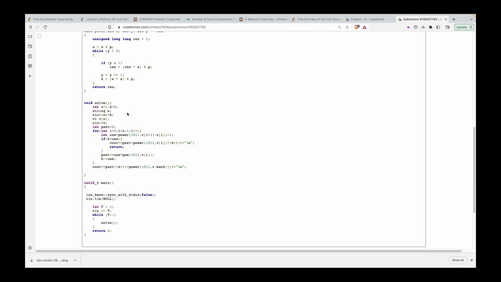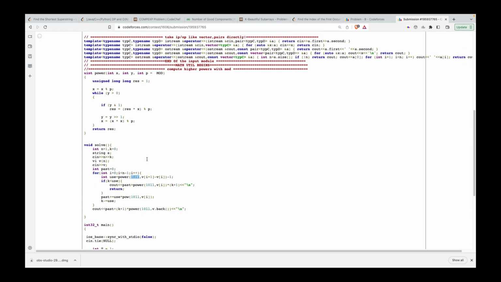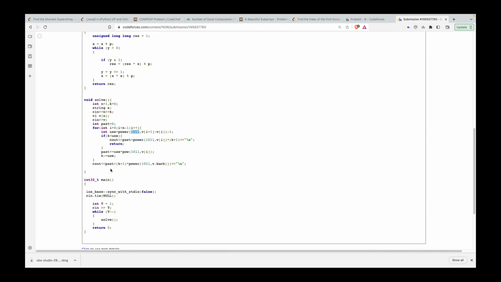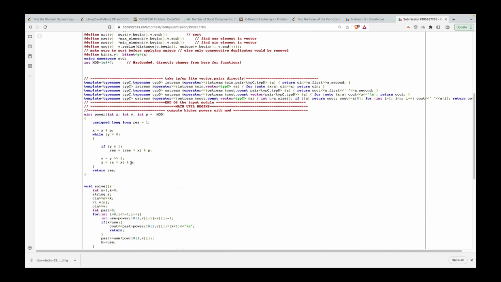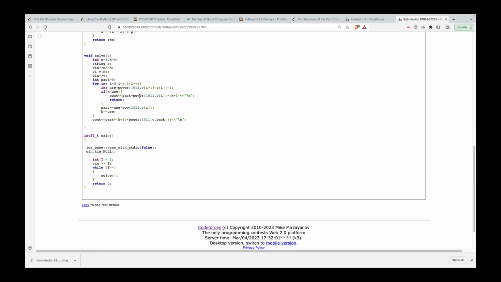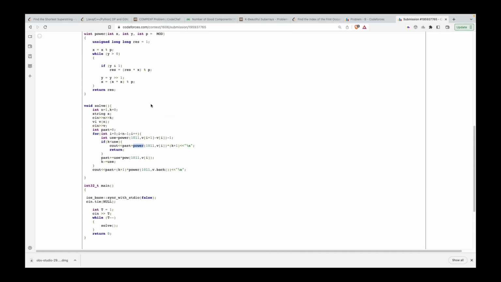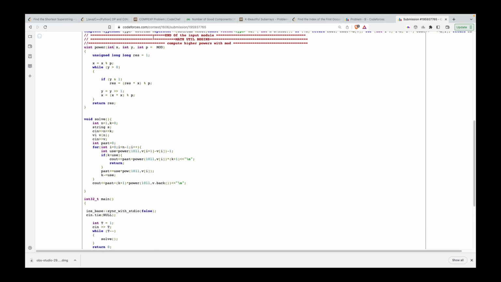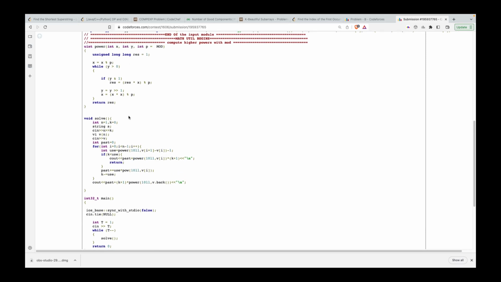So over here also, if you use the predefined power function, then it might fail. It was actually failing for me. That's why I was getting a wrong test case. So over here also you have to make your own power function. Binary exponentiation is one thing that you can utilize. That's actually an easy thing, so I'm not going into the details of it. In the previous video, I already mentioned how to use binary exponentiation. It simply gets you power(x, y) over here, which means it is going to return us x to the power y. So that's the utility of this power function.